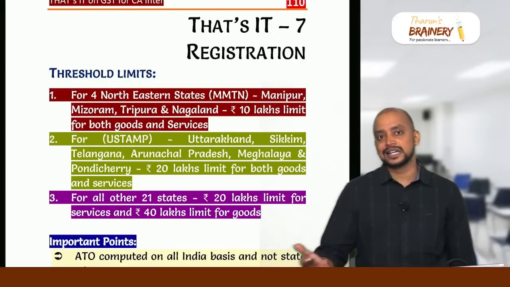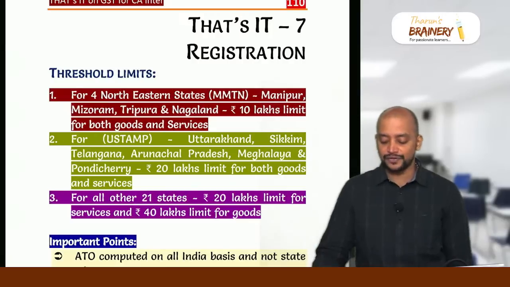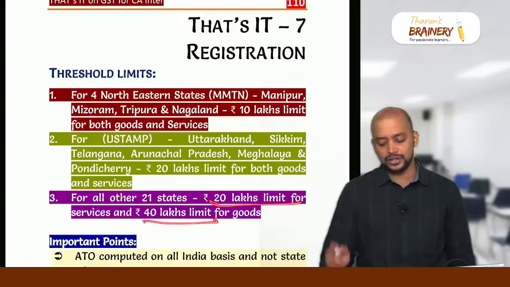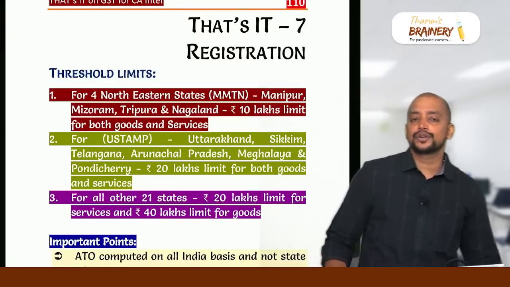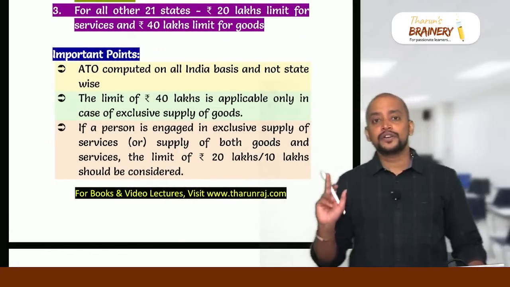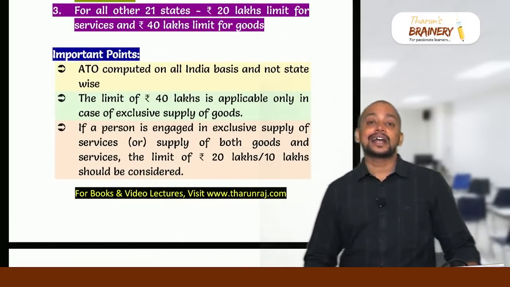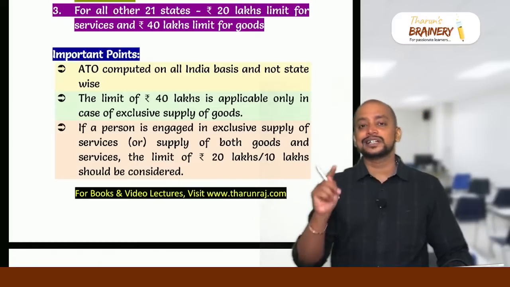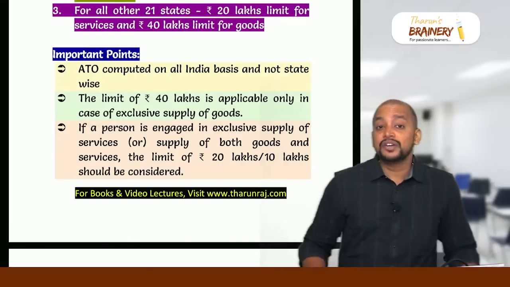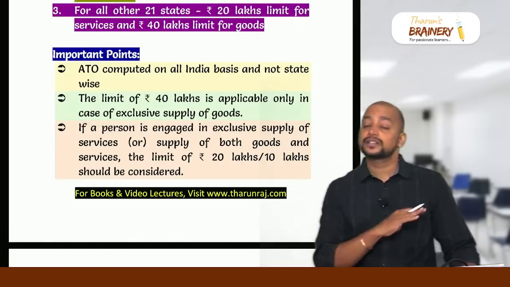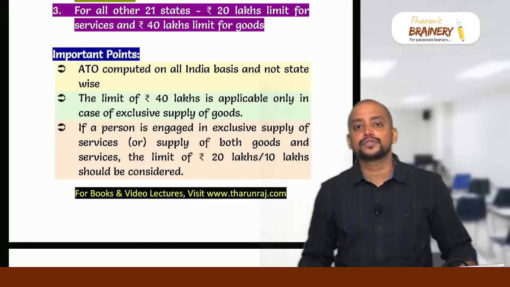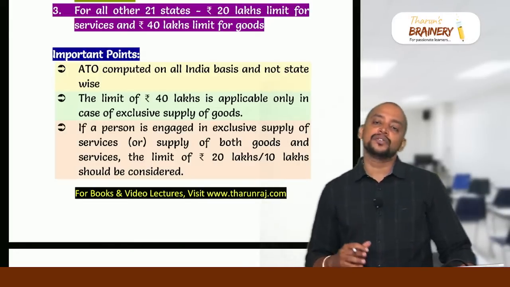If it is other states, and you are exclusively engaged in supply of goods, then it will be 40 lakhs. Or if you are engaged in supply of both goods and services, then it will be 20 lakhs. This is if you are doing business in only one state. If a person is doing business in multiple states, what do they need to do? If one of the states is a special category state and taxable supplies are made from that state, meaning one of the states is in MMTN and taxable supplies are made from that state, then the limit will be 10 lakhs. If none of the states is in MMTN or UESTAMP and they are exclusively engaged in supply of goods, then it will be 40 lakhs. Balancing figure, it will be 20 lakhs.